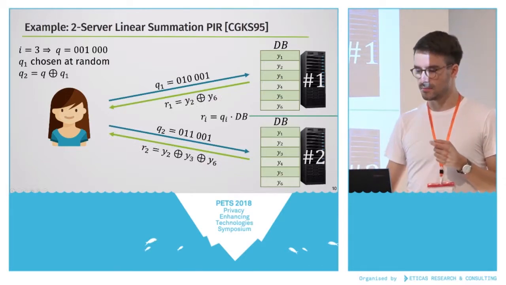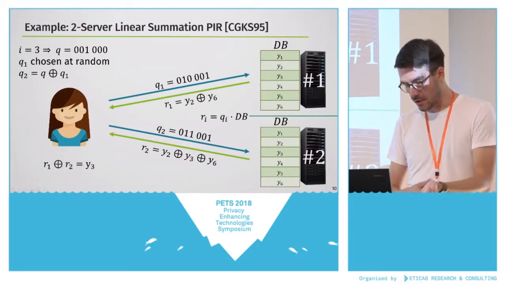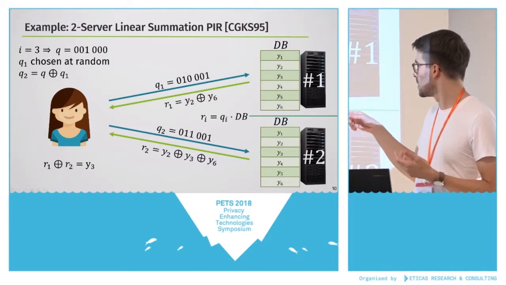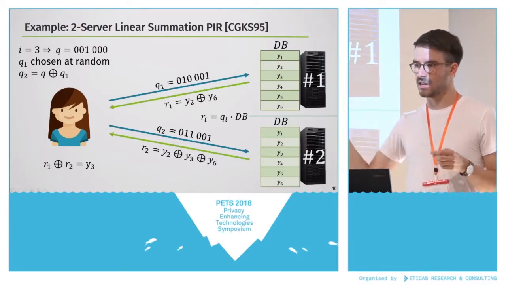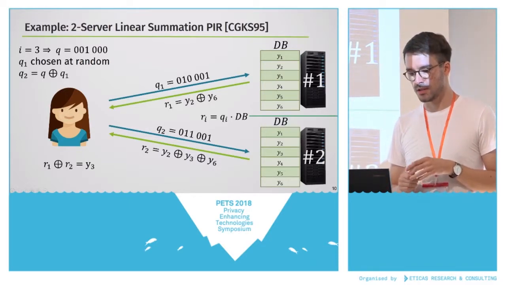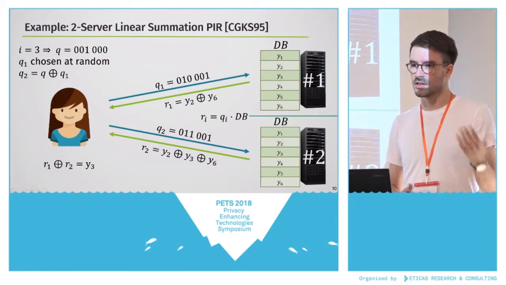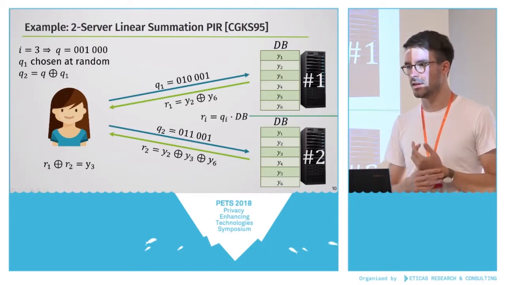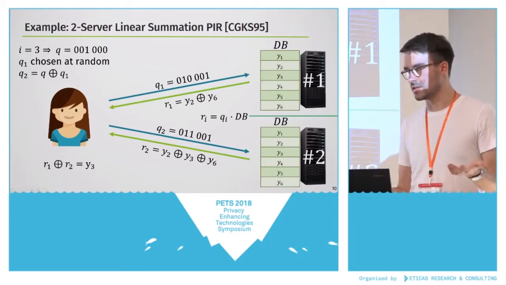And then they send this XOR back. And if Alice now XORs the responses, the blocks that are not important, namely Y2 and Y6, cancel out because of the XOR, and only Y3 remains. And this is the block that Alice was initially interested in. If you look at this more closely, you can see that the servers don't learn anything about the query, as long as they don't collude, obviously.